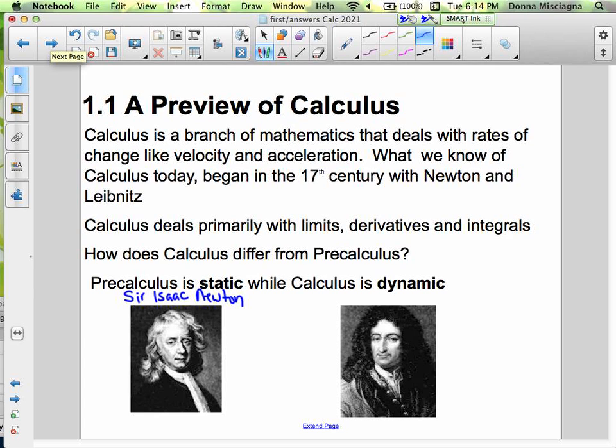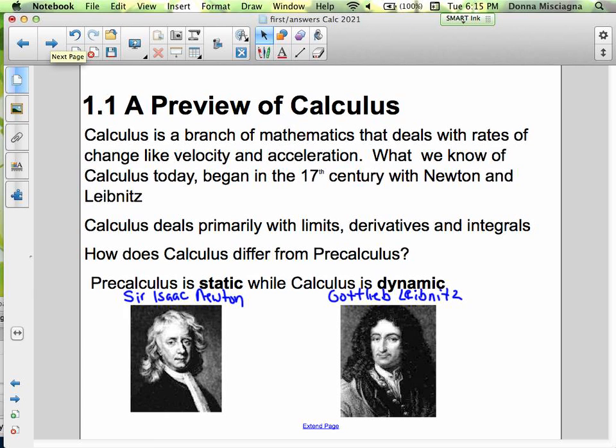And on the right-hand side, we have Gottlieb Leibniz. And he's German, so he wouldn't be a knight.